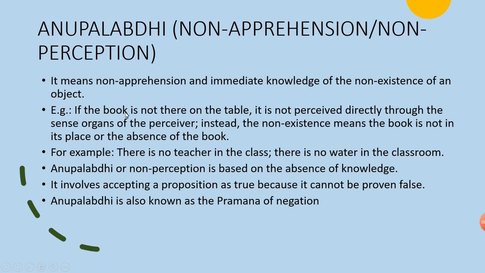So they have given an example here. If the book is not there on the table, it is not perceived directly through the sense organs of the perceiver. Instead, the non-existence means the book is not in its place, or the absence of the book.